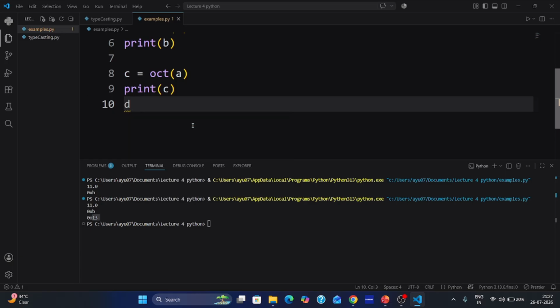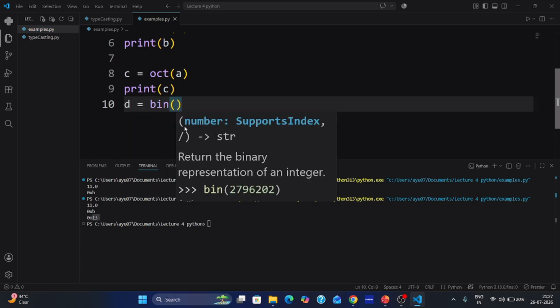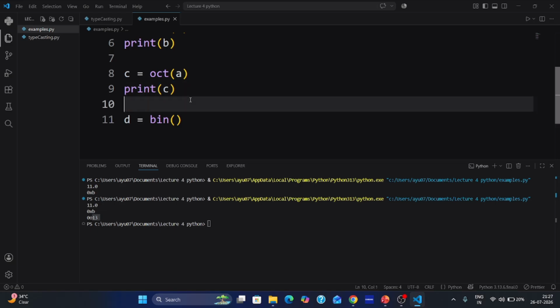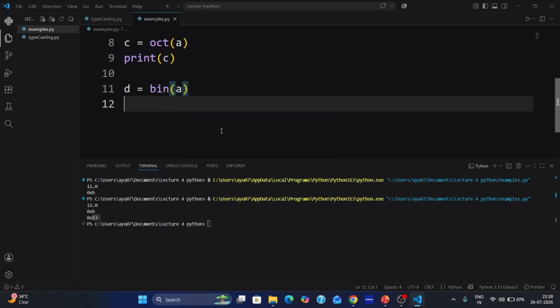Now D is equal to bin. We will say bin. Bin is binary, zero and one. What is binary? Binary is simply what computers understand. Zero, one, these are called binary. Binary of A, and print it here.